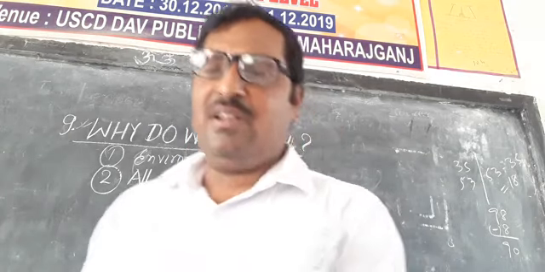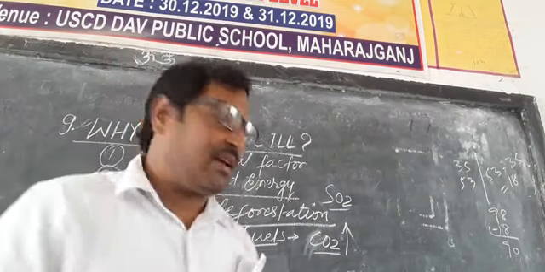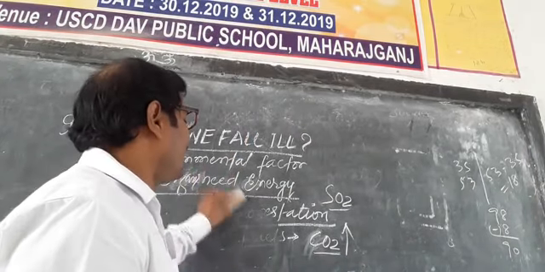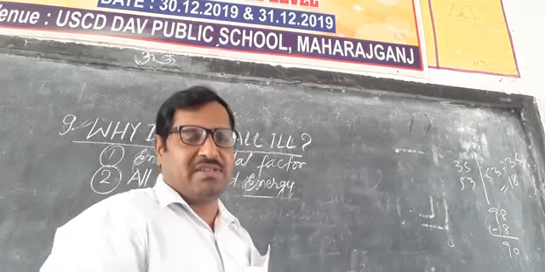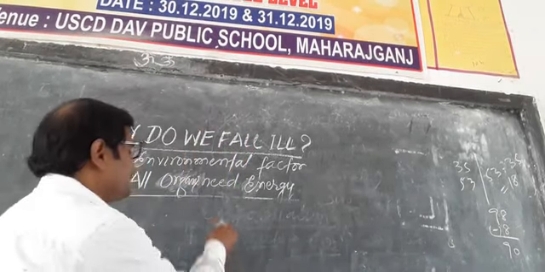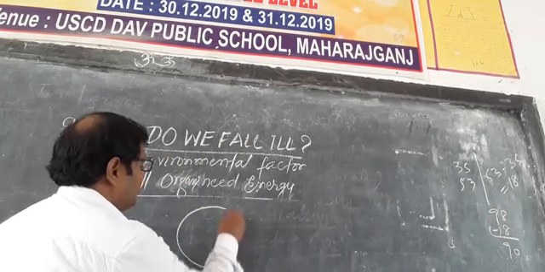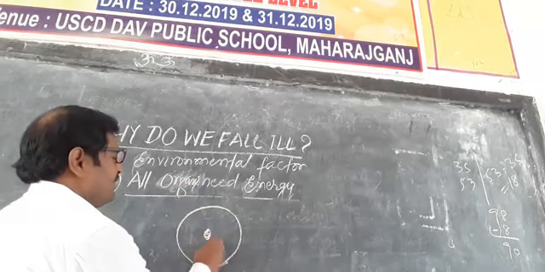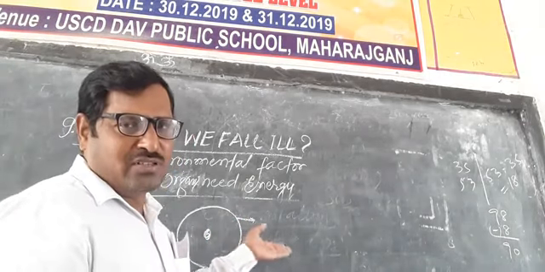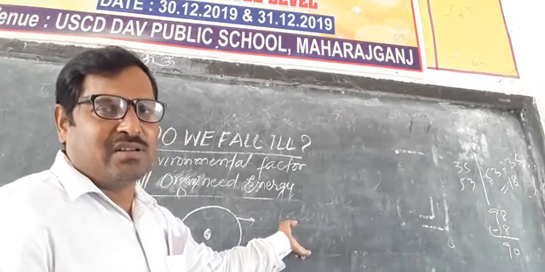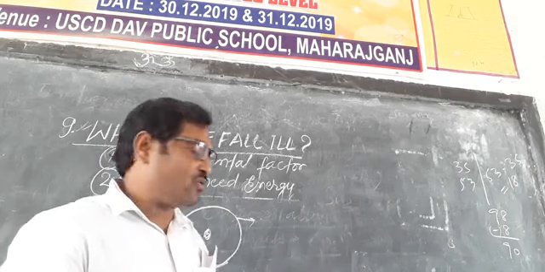For example, if we start at the cell level, we know that our body is made of many building units. This building unit is called the cell. All organs in the body are made of cells. Cells make the tissue, tissue makes the organ, organ makes the organ system, and the organ system makes the individual.